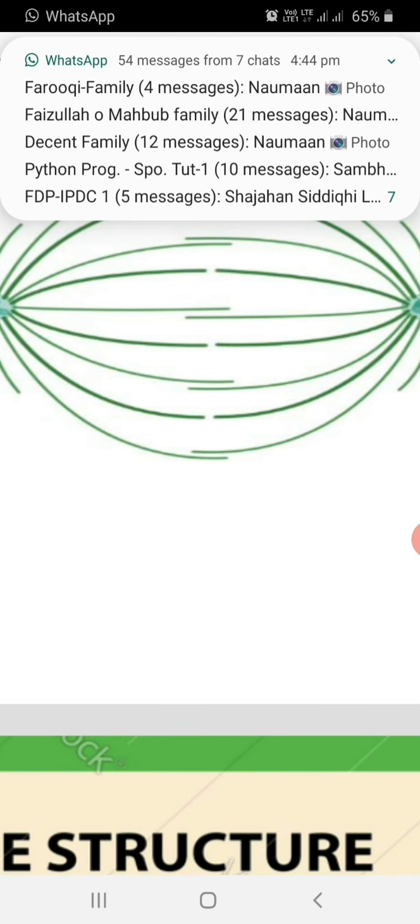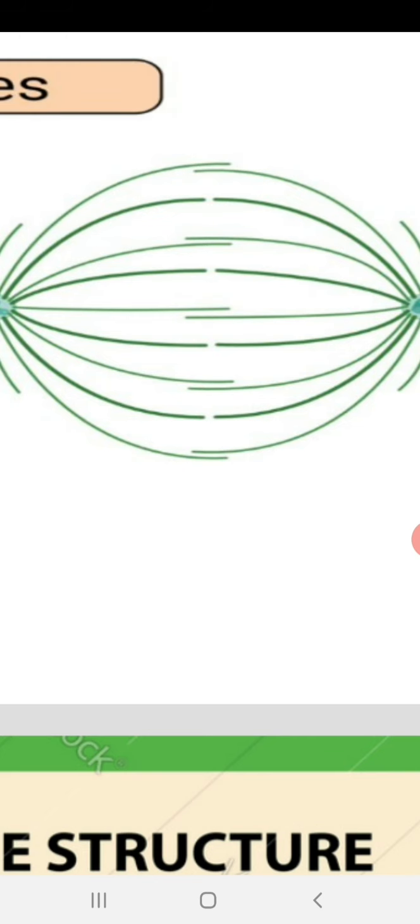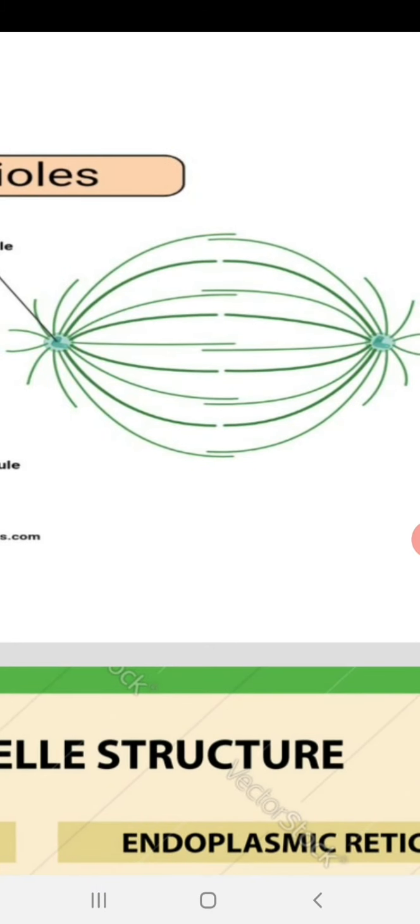After the metaphase stage in the cell, anaphase comes, and during this anaphase stage, from the south pole and the north pole of the cell, spindle fibers come and attach to the centromere of the chromosome.